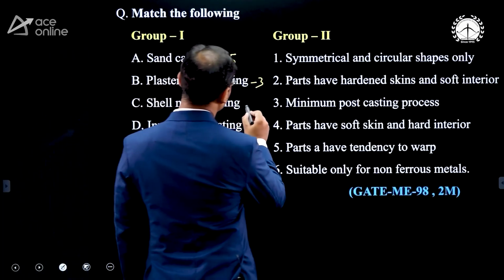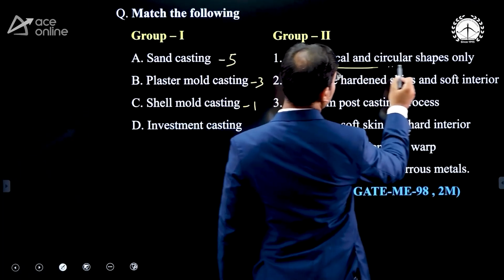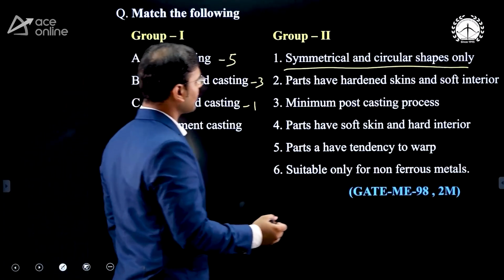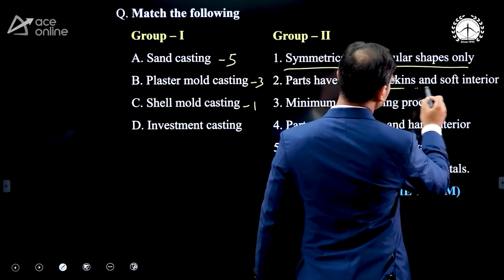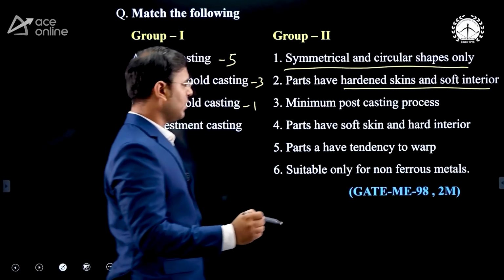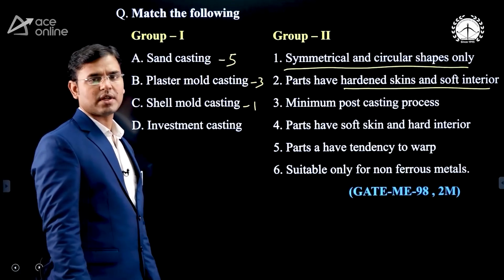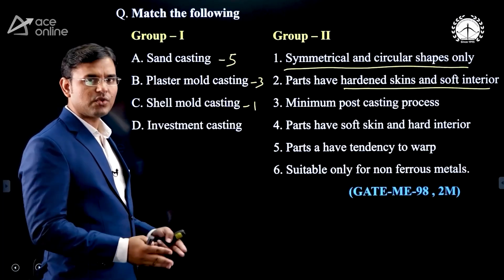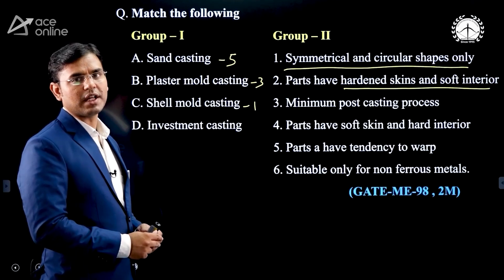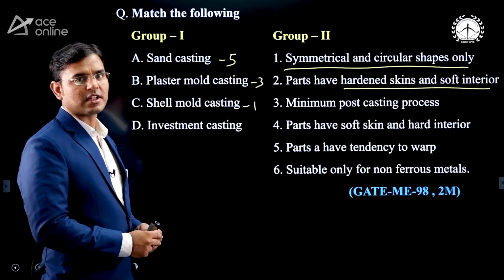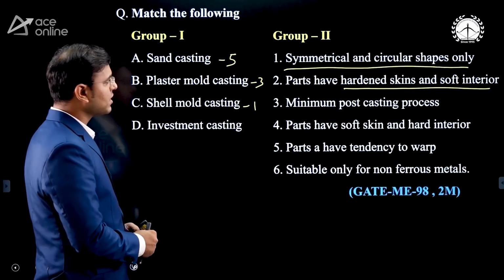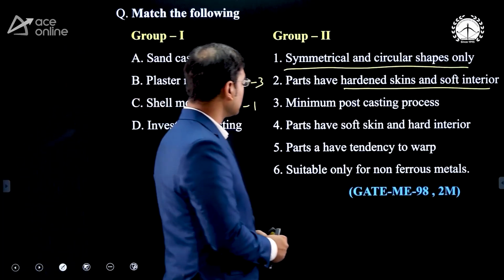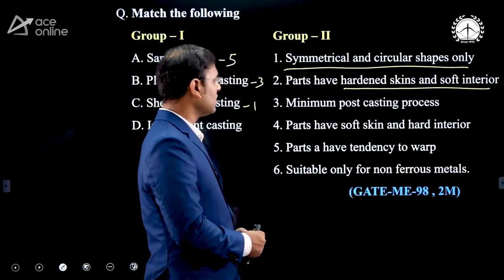Now next, the shell mold casting. Very symmetrical and circular shape parts we can manufacture by shell mold casting. And investment casting, you can see the part has a hardened skin and a soft interior. Because in investment casting also, when we pour the molten metal, solidification is very fast at the outer edge. The heat transfer will be there from the outer edge of that component. Hence, because of fast heat transfer, the parts have hardened skin and soft interior.